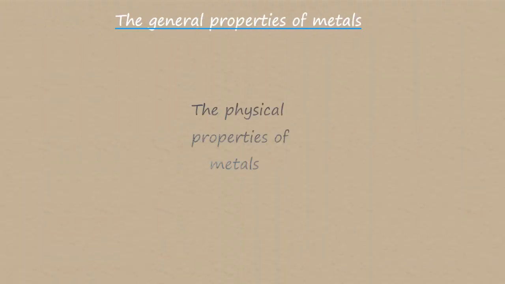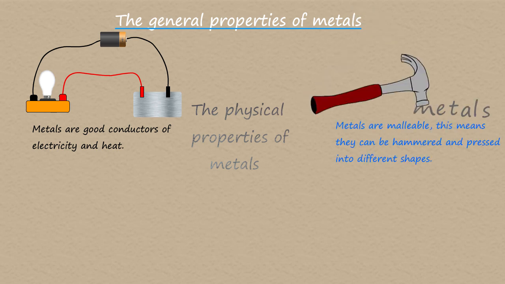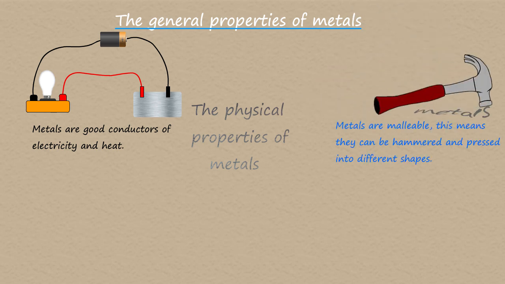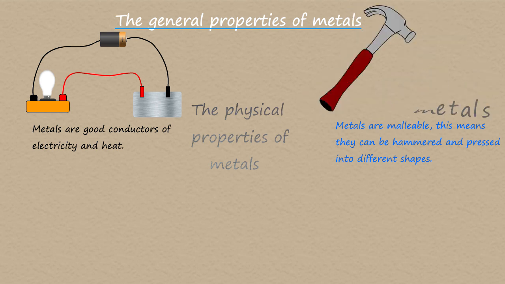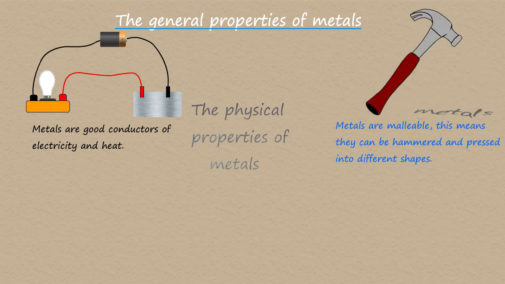The physical properties of metals are a result of the structure and bonding found within the metal itself. The common physical properties of metal include: 1. Metals are good conductors of heat and electricity. This is due to the presence of delocalized electrons within the metallic structure. 2. Metals are malleable. This means that they can be hammered and beaten into shape. This suggests that the layers of metal ions in the metallic structure can freely slide and move over each other.